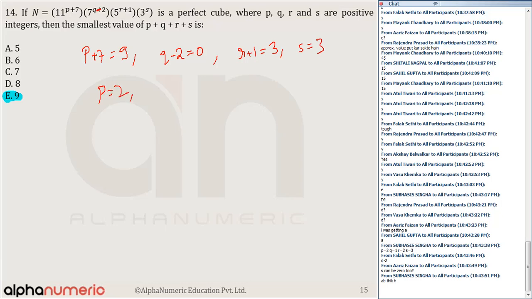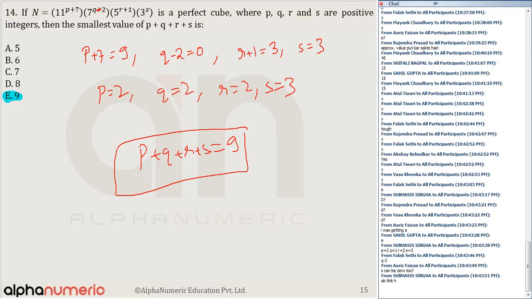So from here P is equal to 2, Q is equal to 2, R is equal to 2, and S is equal to 3. So I'll get P plus Q plus R plus S, that is equal to 9. Those who have got A, again if it was Q plus 2, in that case the answer would have been A.